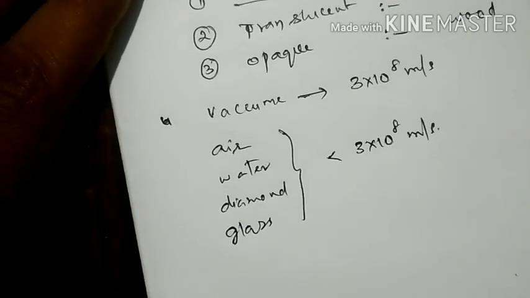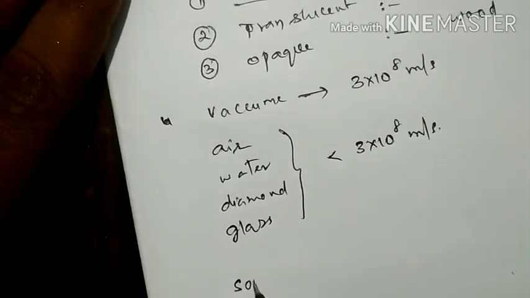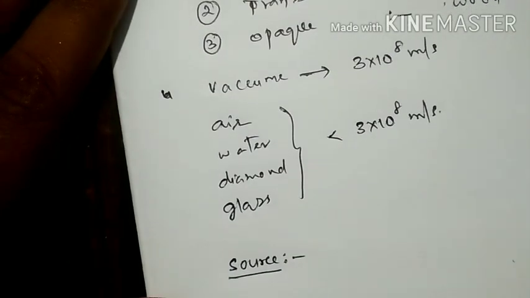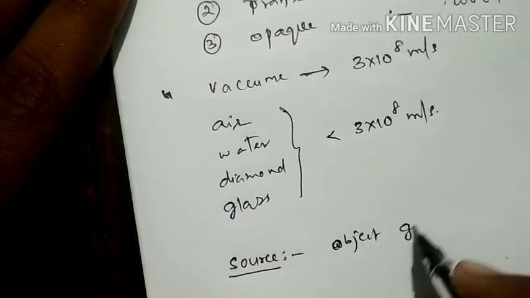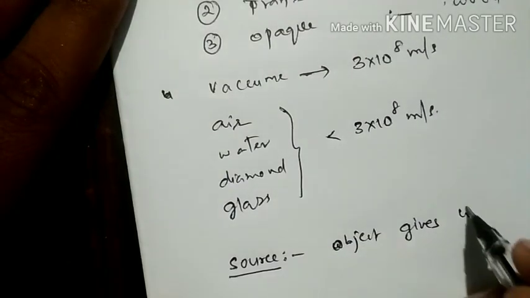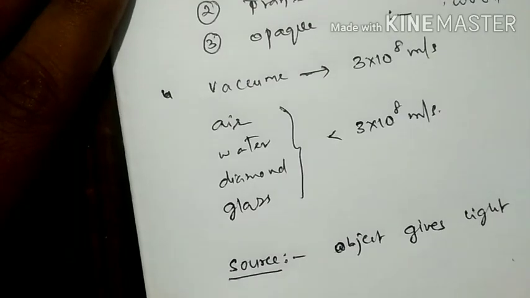So here we will consider the source of light. What is the source of light? Source means which gives light. The object which gives light is the source of light.